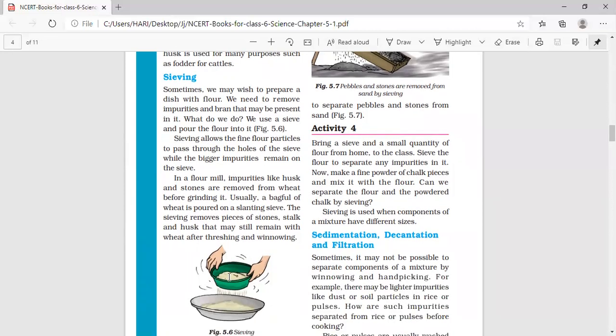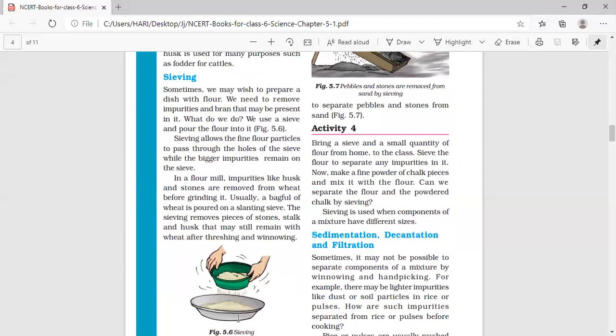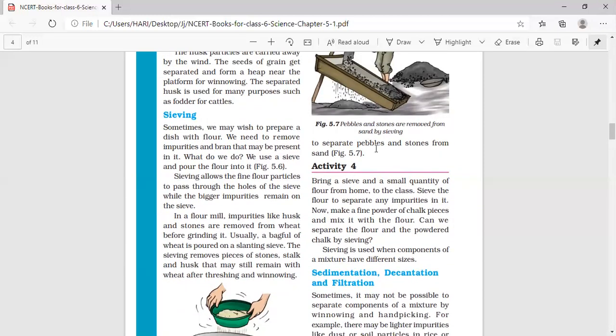Now sieving is also a method used in construction work. You have also noticed the bigger sieve being used in construction sites to separate pebbles and stones from sand. See here, you can see the site of construction.